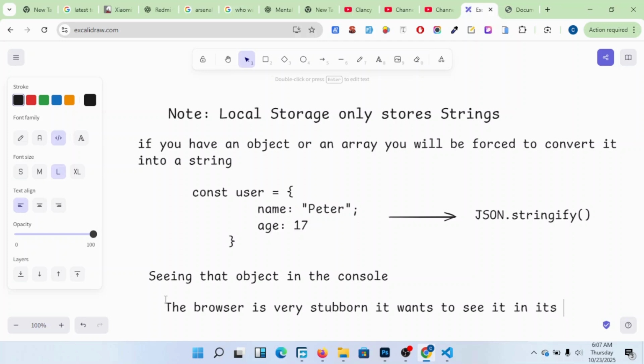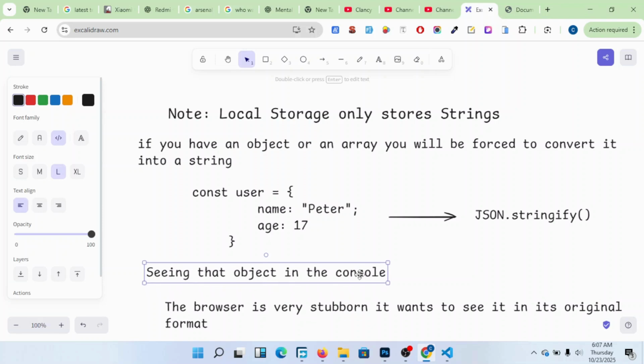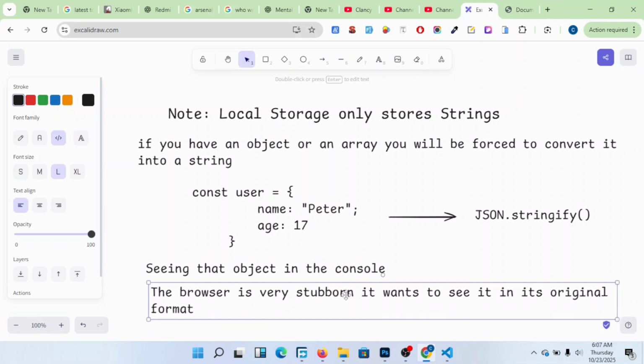In its original format. Okay? The browser is very stubborn. It wants to see it in its original format.